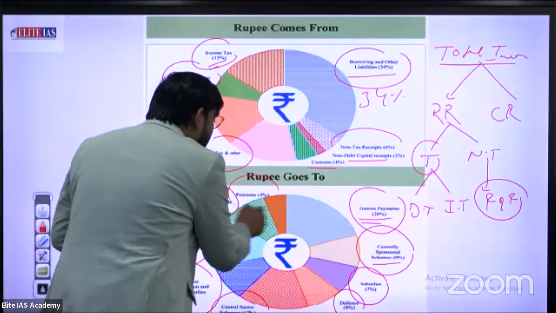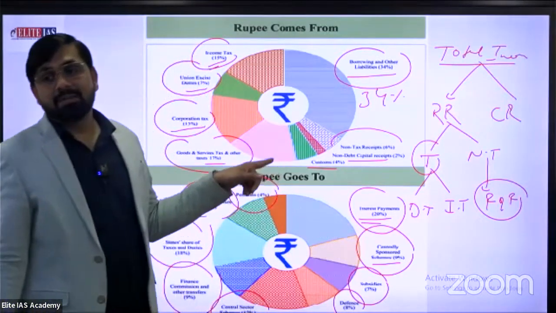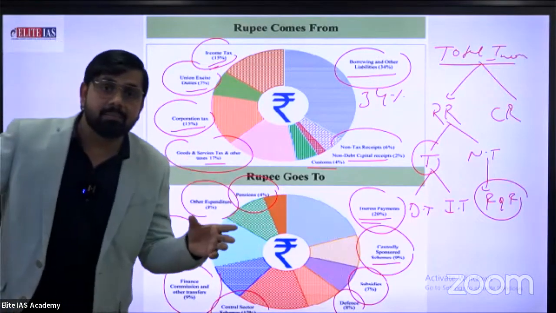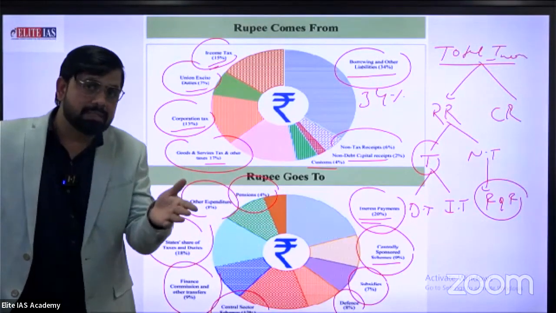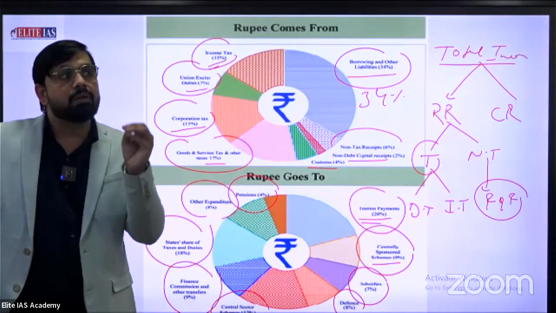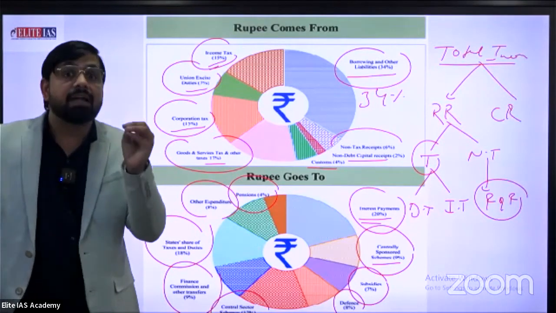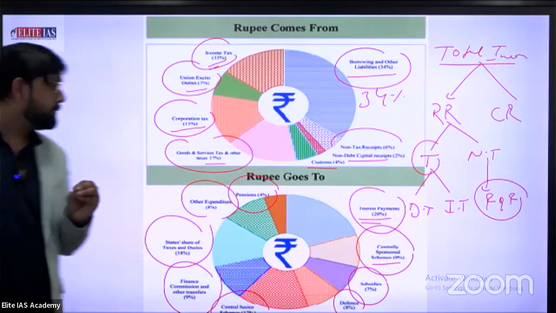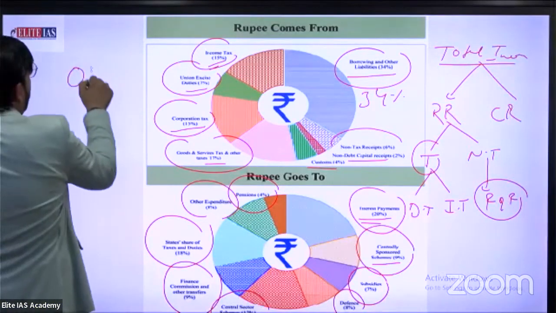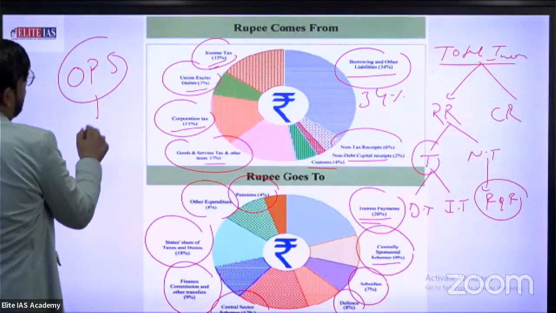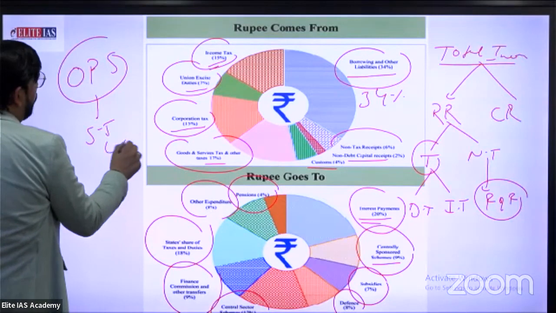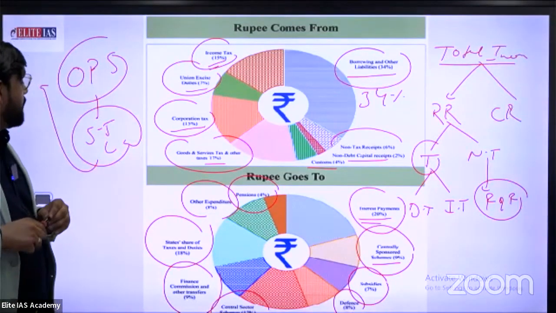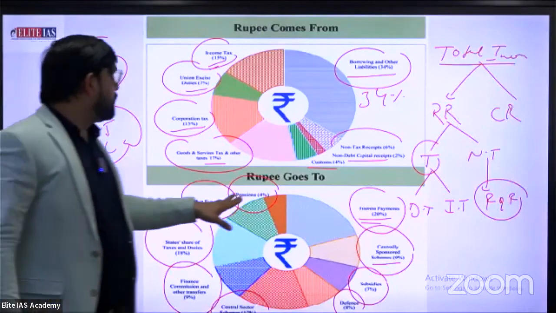Pension was the major topic, old pension scheme and new pension scheme. The government is planning to continue with the old pension scheme in place of the new pension scheme. I think this creates a burden of more than 5.5 lakh crore per year on the Indian government. If the government follows the old pension scheme, there is approximately a 5.5 lakh crore rupee burden on the Indian Treasury. Pension is 4% here.